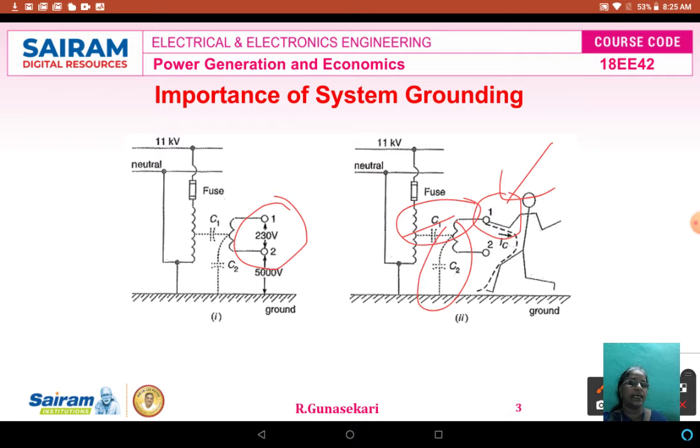If the person, that is the human being, touches either one of the secondary wires, the resulting capacitive current IC flowing through the body could be dangerous even in the case of small transformers. For example, if IC, the capacitive current, is equal to 20 milliamps, the person may get a fatal electric shock if the secondary of the distribution transformer is not grounded. This is the first case.